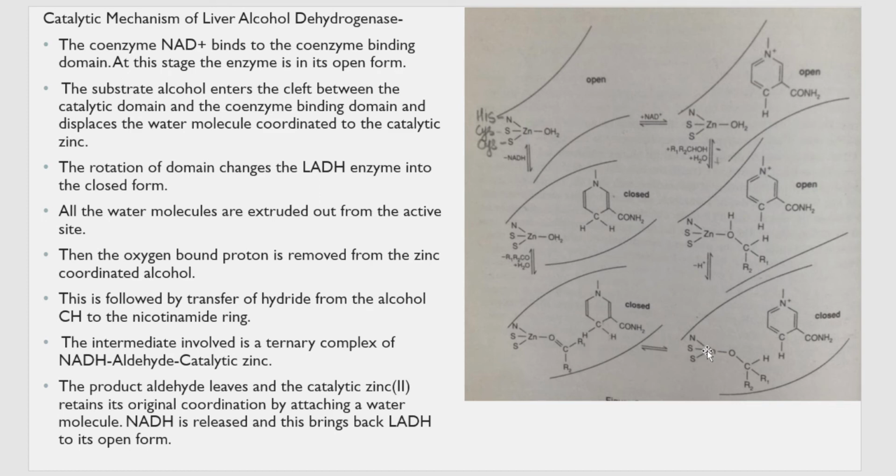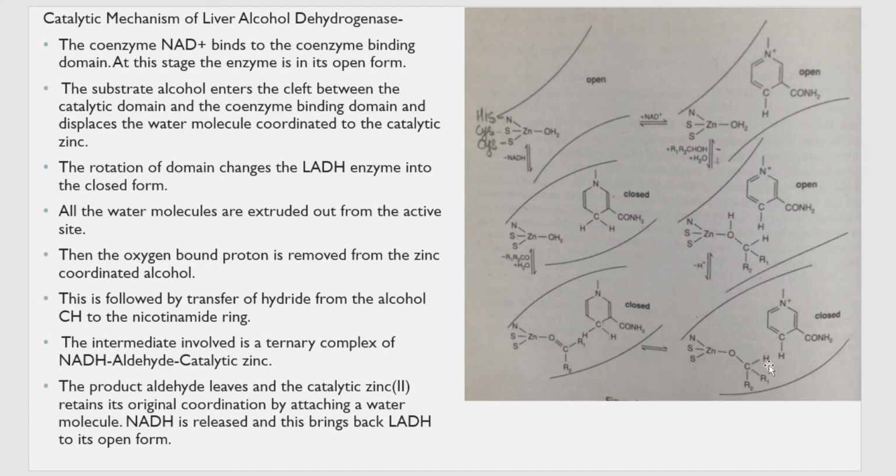There is a CH. Initially it had only one CH bond. Now here it has two CH bonds. Where has this H come from? From the alcohol molecule that gave one of its protons, because of which there is a conversion of NAD plus to NADH. And what happens here, students?